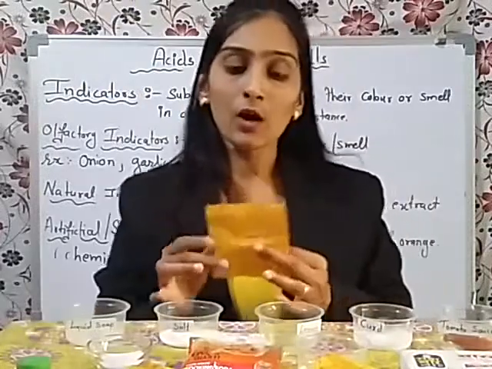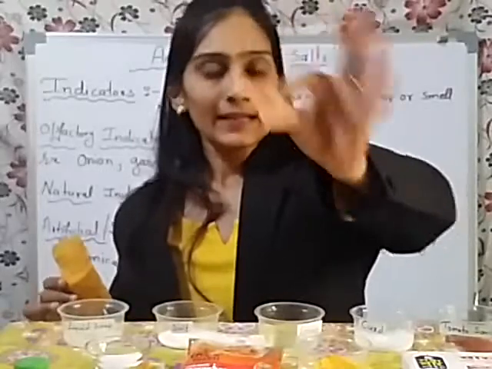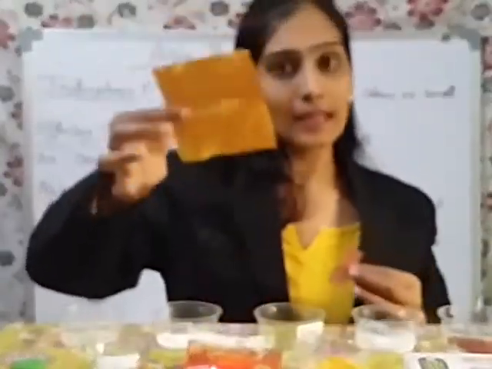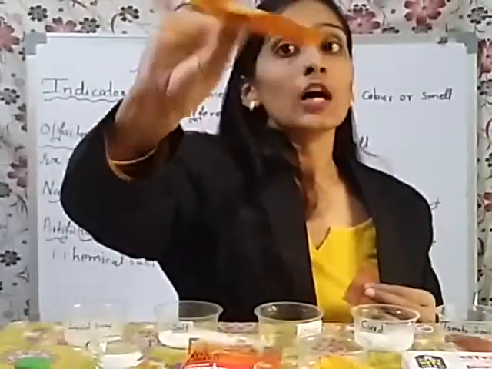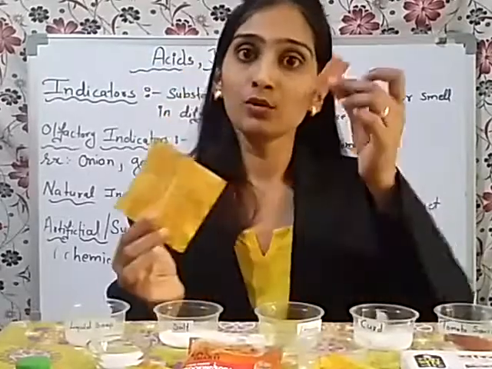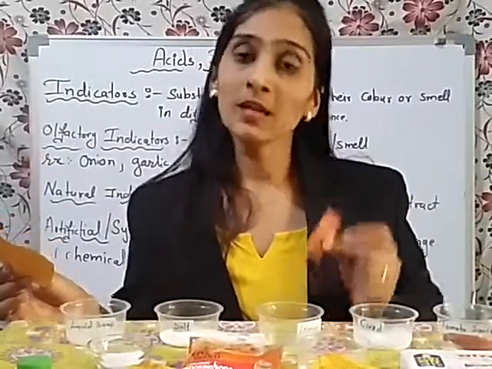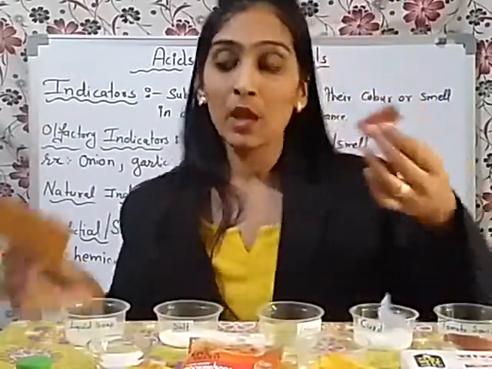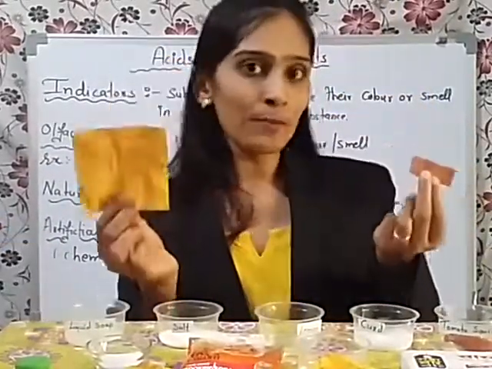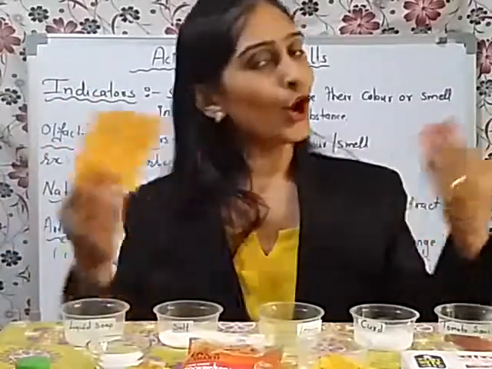Now, for preparing a red indicator, what you have to do is again soak this yellow indicator in soap solution. After 10 minutes, you will observe that the whole paper is converted into red color. Now remove this paper, dry it for 10 to 15 minutes. You will get this red litmus paper. Now by using these homemade indicators, we are going to detect whether the given food items are acidic, basic or neutral.